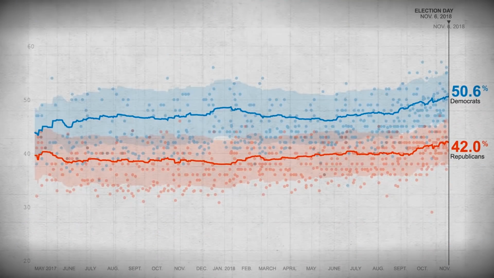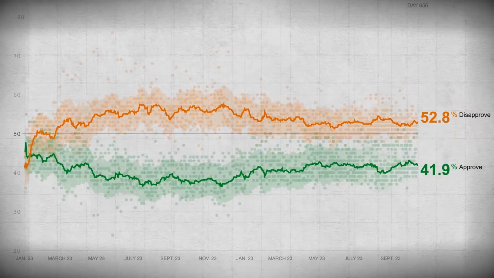Going into the election, Democrats on the generic ballot are polling an average of 8 points above Republicans, and President Trump's approval is an average of 11 points below his disapproval, so providing the people entering these polls vote, this is likely to be a fairly good election for the Democrats and a fairly poor election for Republicans.